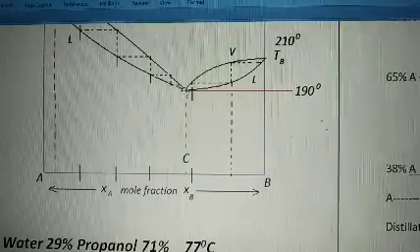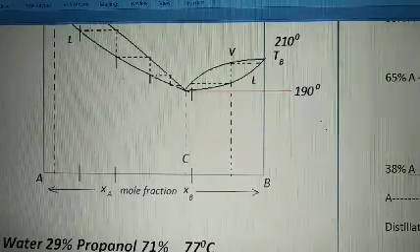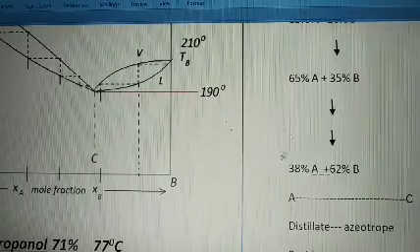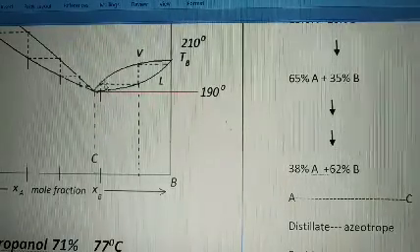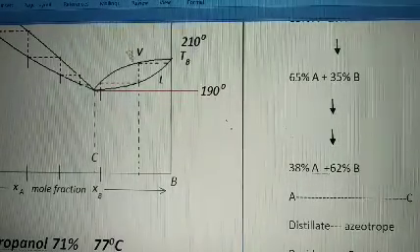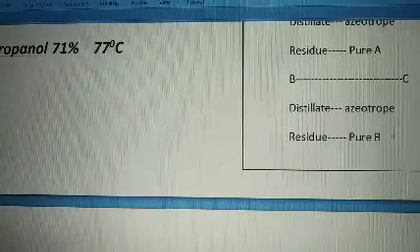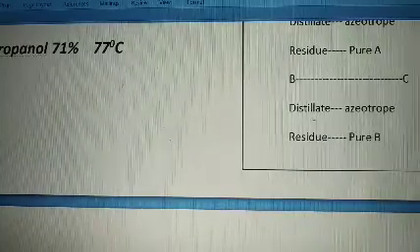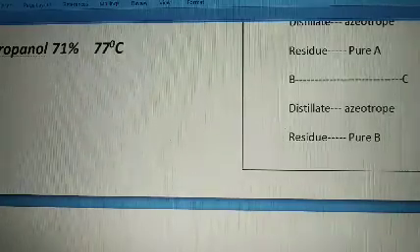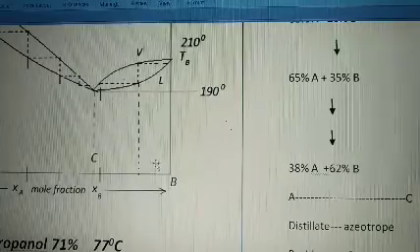So whatever is distilled out will be again 38% of one component, which is A, and 62% B component, that is the azeotropic concentration. So that is coming out. Since vapors were richer in A, whatever is left in the flask is B component. So the distillate which will come out will be the azeotropic mixture, and the residue that I will have in the flask will be the B component.